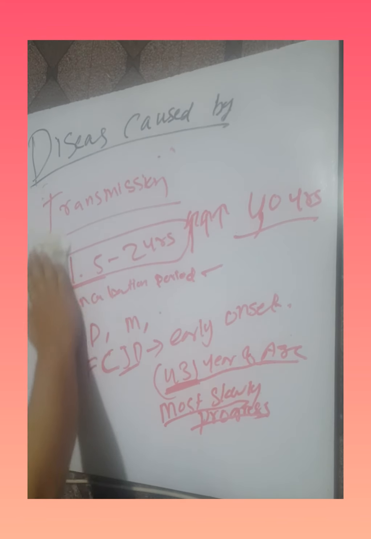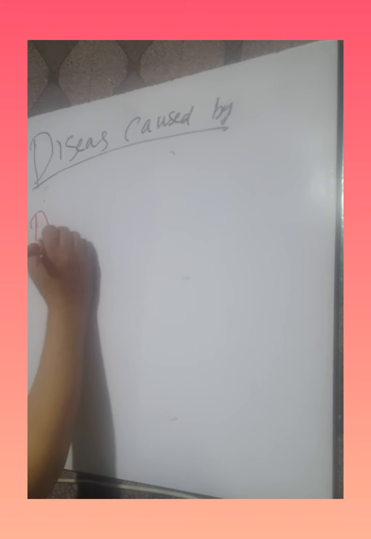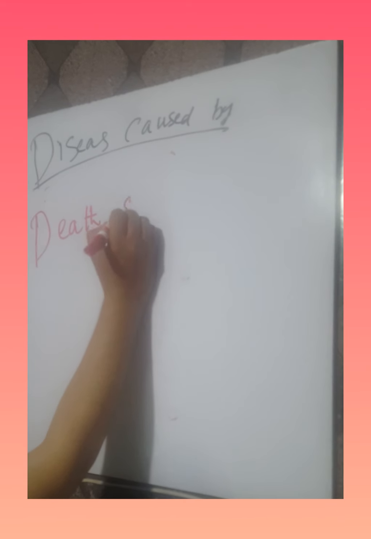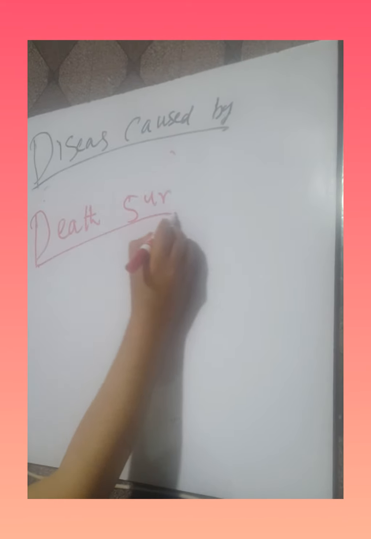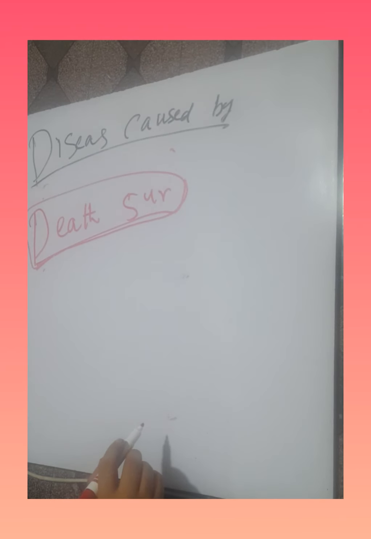What is the time of death in cases of Jakob disease? Death occurs within 5 years. This is a sad fact. Death occurs within 5 years after the diagnosis, after the worsening of the symptoms of Jakob disease.